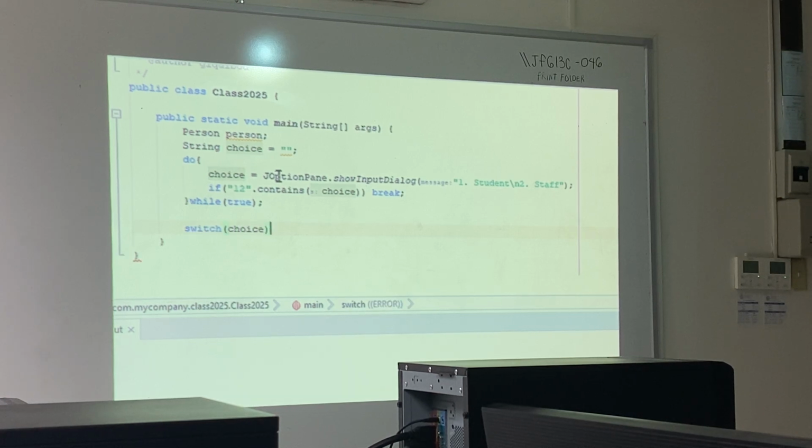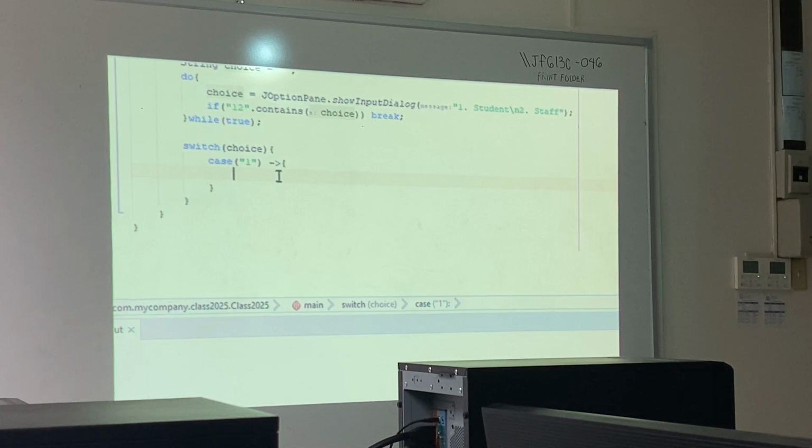Switch choice. And then let's say case 1. So if it's 1, it has to be a student. So person must be equal to new student. Like that one. And if it's case 2, then person must be instantiated as a new staff. That one. Okay? And then,